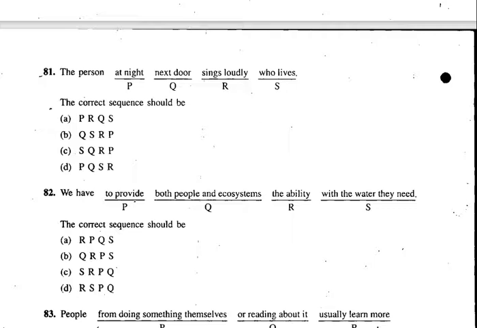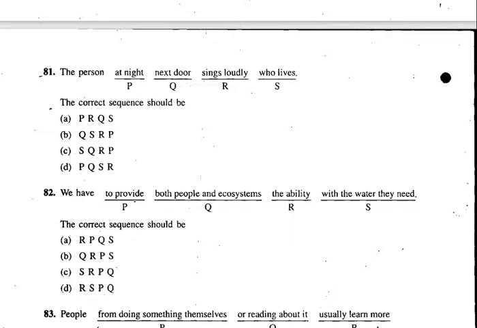82. We have to provide both people and ecosystems the ability with the water they need. It is a little bit difficult, isn't it? We have the ability. That sounds correct. But R, where? A and D start with R. We have the ability to provide. That sounds better, A and D. We have the ability with the water they need. I think that doesn't sound correct.